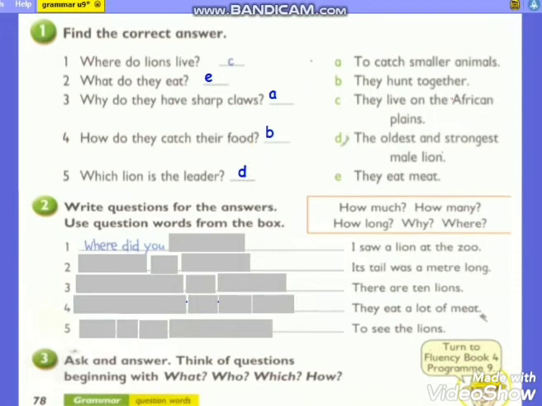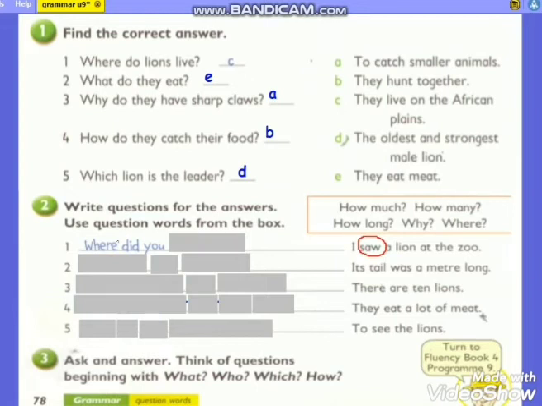Let's start with exercise number 2. You have to write the questions for the answers. Number 1, the answer is, I saw a lion at the zoo. So, the question starts with, where did you? We use did because the verb is in the past tense.